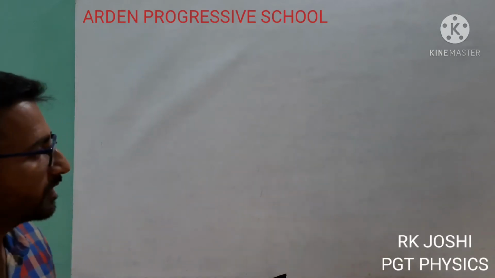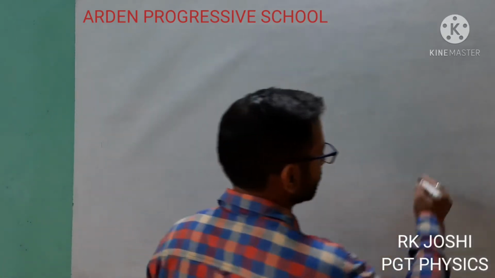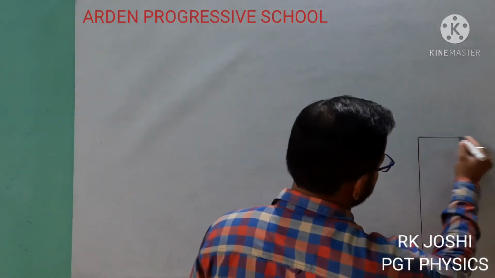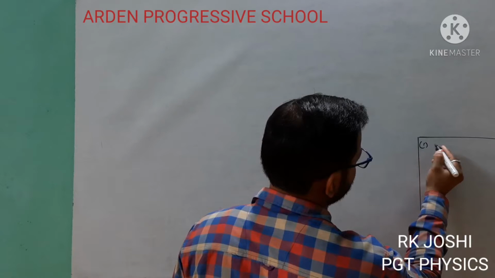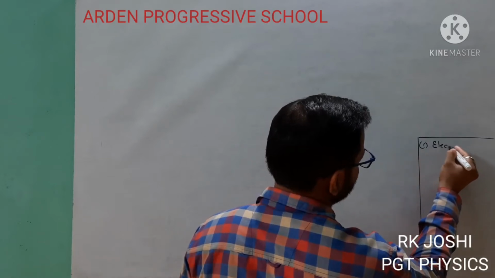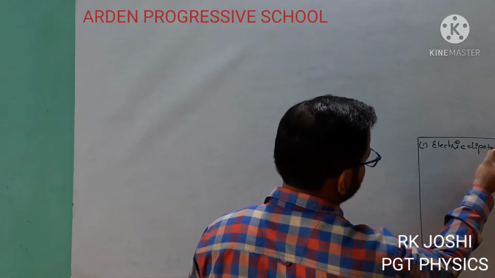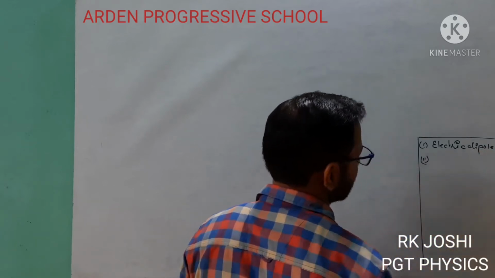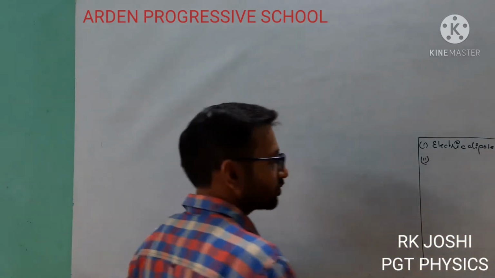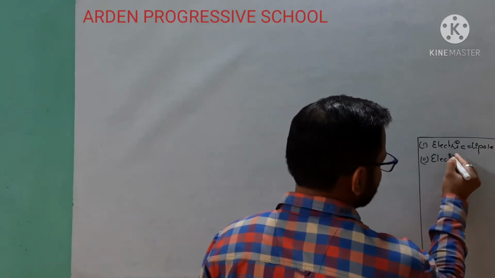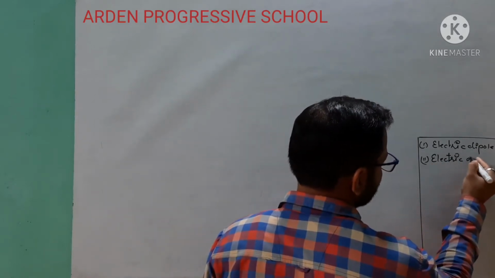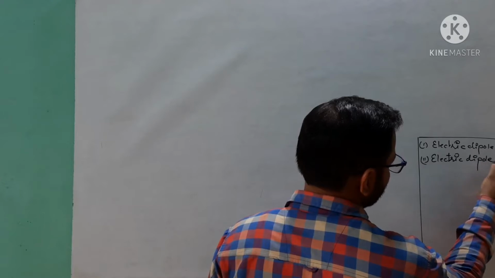So today we will discuss the next topic of the chapter Electric Charges and Fields. The topic I will discuss in front of you today is, first, I will explain the electric dipole. After that we will discuss the electric dipole moment.